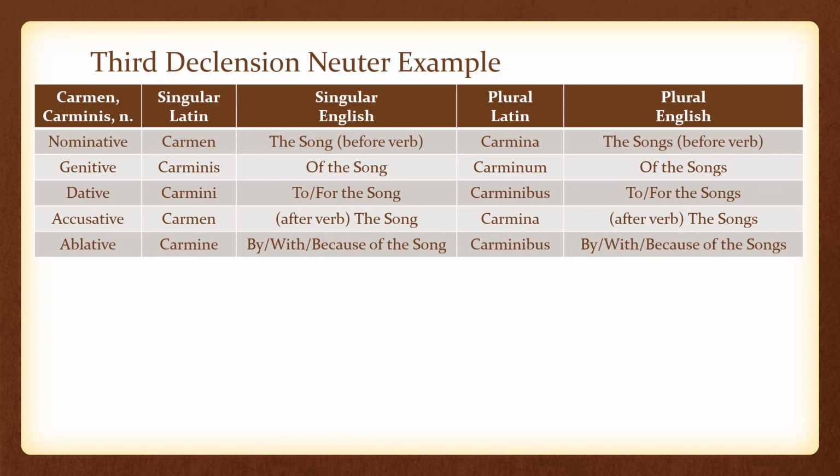Third declension is a lot different from first and second declension. The I in carmini is dative singular, but you had an I in second declension that was genitive singular and nominative plural. And the A in carmina is nominative or accusative plural, but the A in first declension was nominative singular. At some point, if you're going to be studying Latin for more than 5 minutes, you really should sit down and find a way to memorize the noun charts themselves.